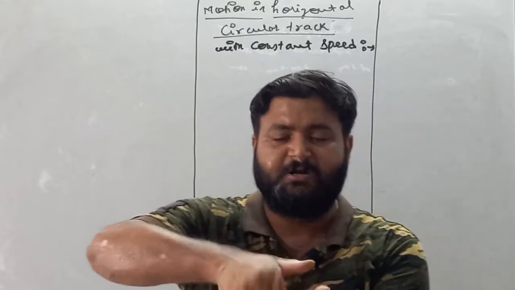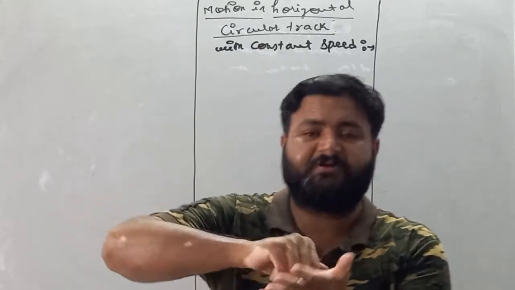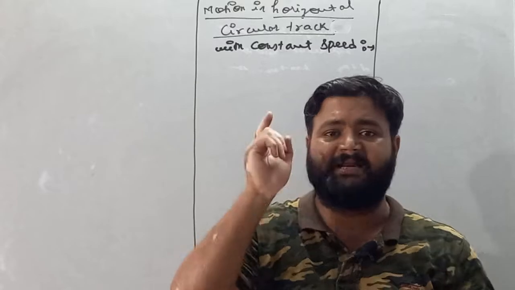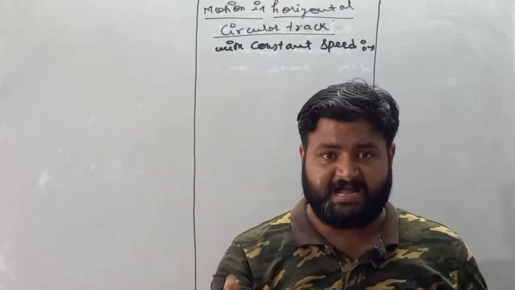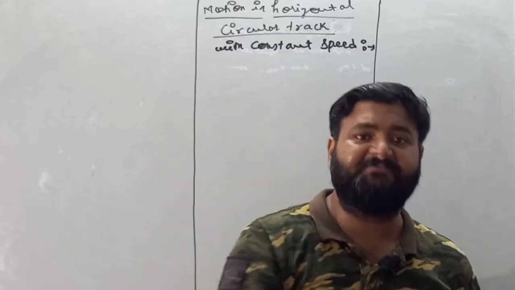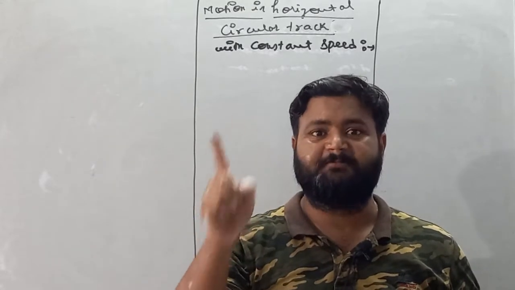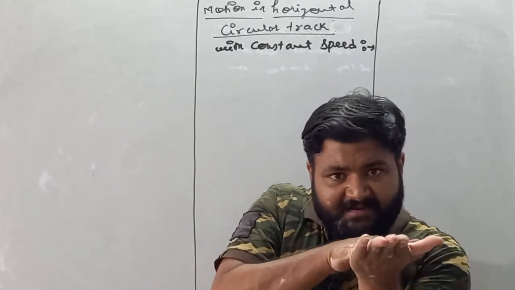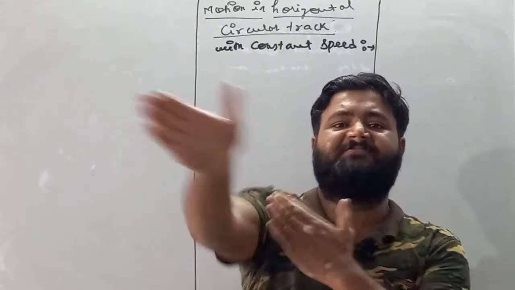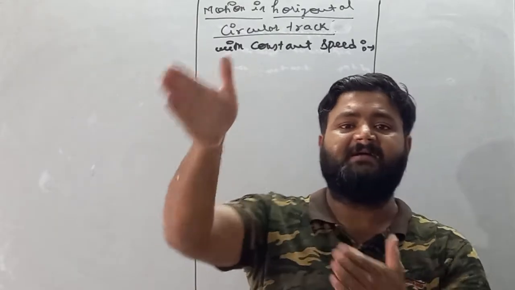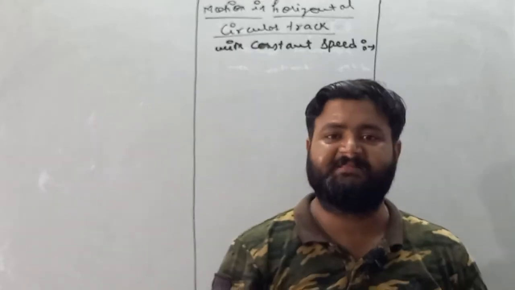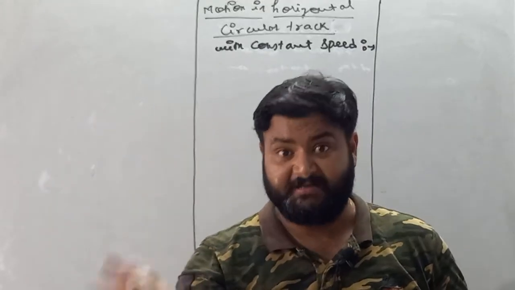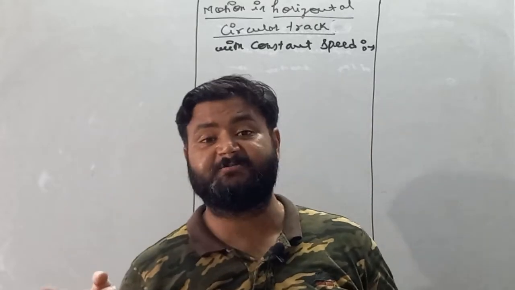If your car is moving smoothly, then remember this thing, the part of the tire which is in contact with the road is at rest. But if the car is skidding like this, then the part of the tire which is in contact with the road is in motion. Remember this thing, we have two different cases, my dear student.